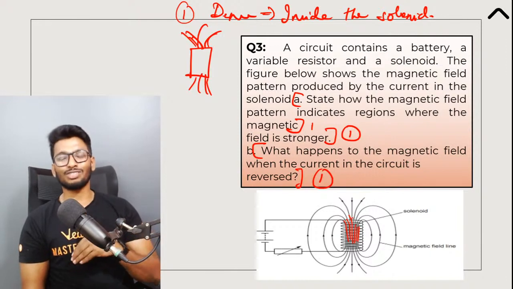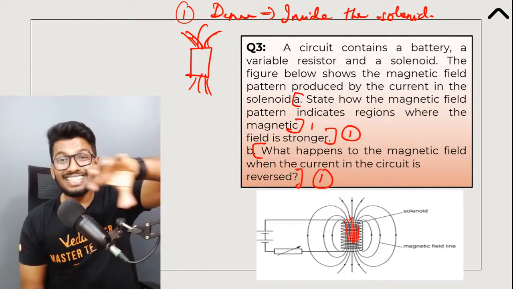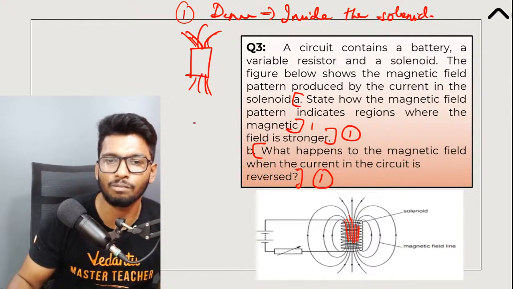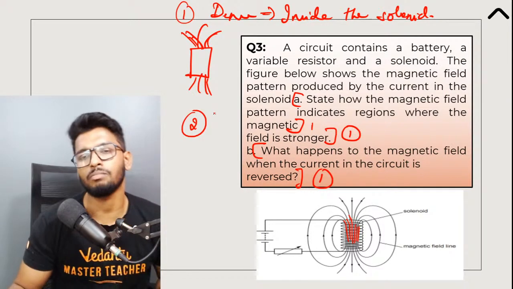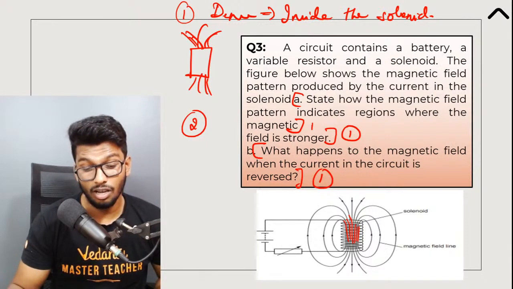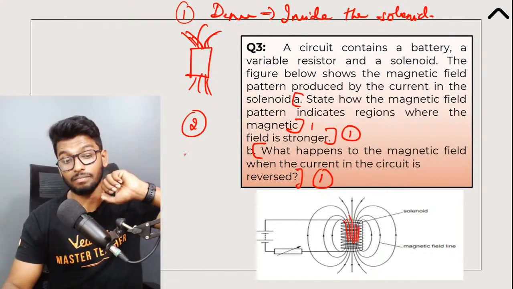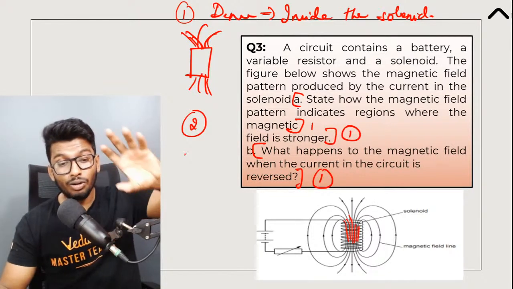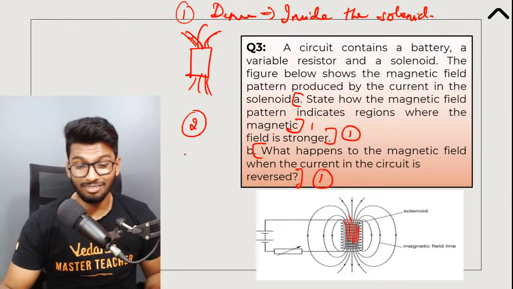Inside, it's going to be far stronger. Why? Because you can actually see the magnetic field lines over there. So that is the answer. Now to answer the second part of the question, what happens to the magnetic field when the current in the circuit is reversed? What would happen if you reverse the direction, if you change the polarity? What would happen to the magnetic field lines?